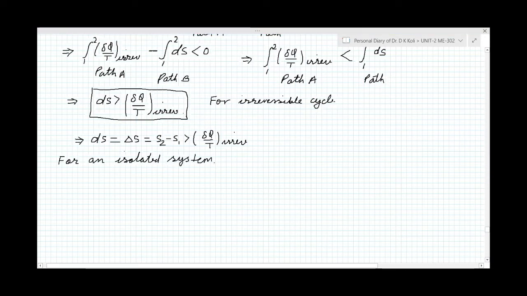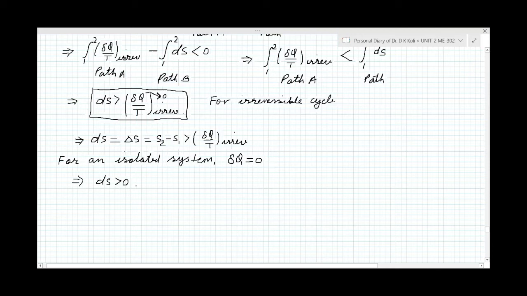So for an isolated system, the amount of heat transfer, del Q, will be equal to 0. There is no heat transfer between the system and the surroundings. So we can substitute this value here, and this will give us that ds is greater than 0, because this del q term will be equal to 0 for an isolated system.